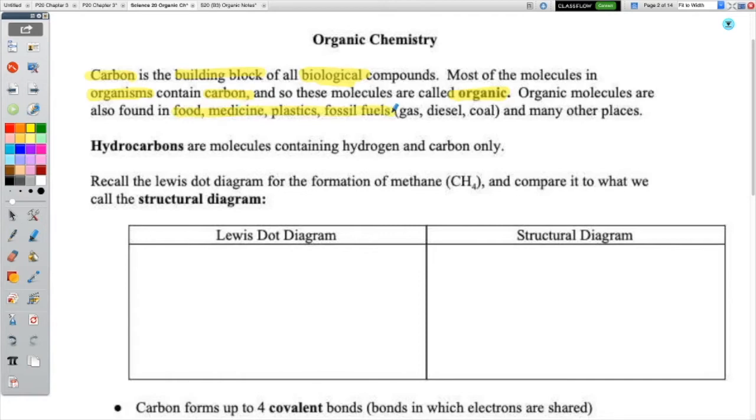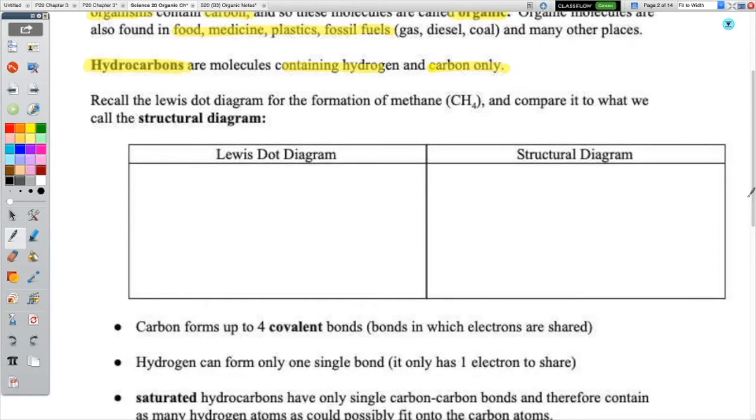Like I said, we're going to be dealing a lot in our organic chemistry here with the study of something called hydrocarbons. Can you guess from that word what two kinds of elements are going to be involved in hydrocarbons? Well, you've got hydro and you've got carbons. So, you guessed it, hydrocarbons contain hydrogen and carbon only. Nothing else. It's just hydrogens and carbons stuck together. A lot of organic chemistry is studying the structure of hydrocarbons, how they're put together.